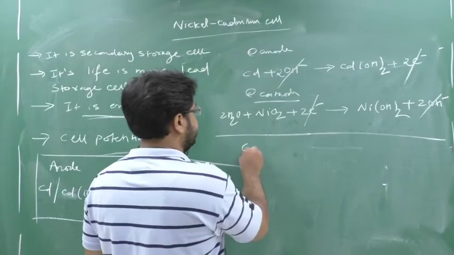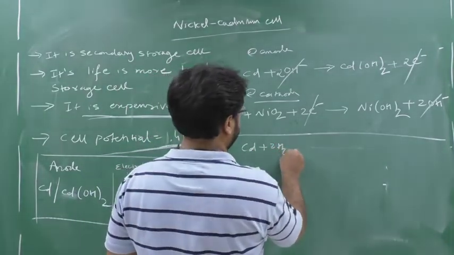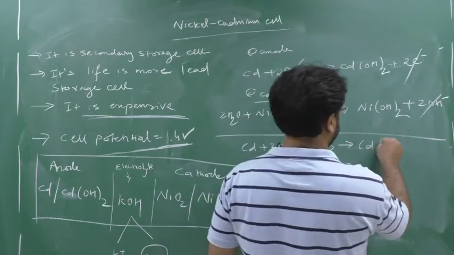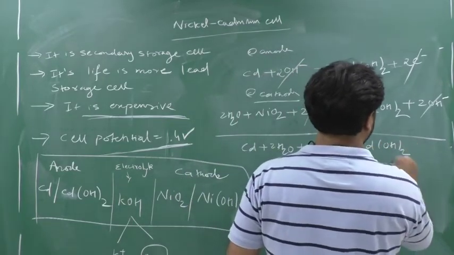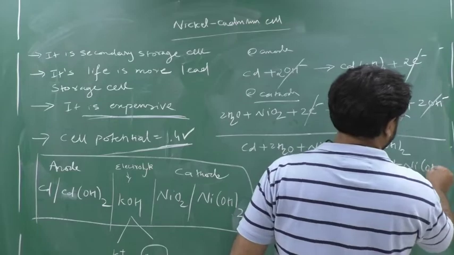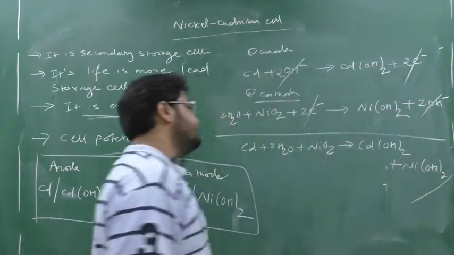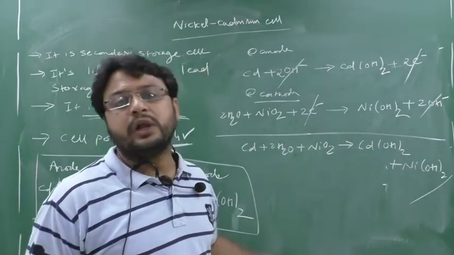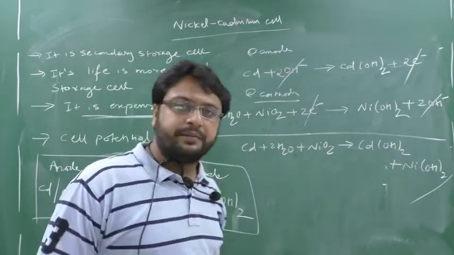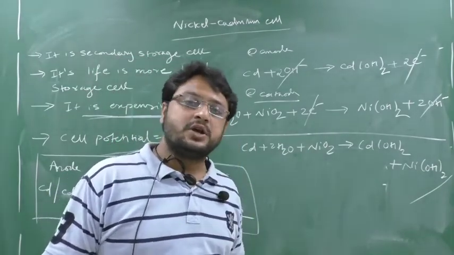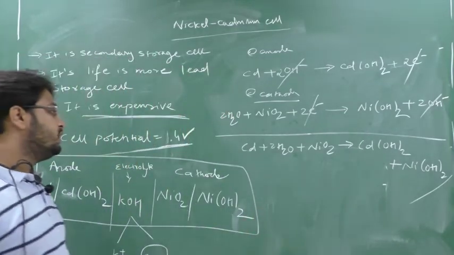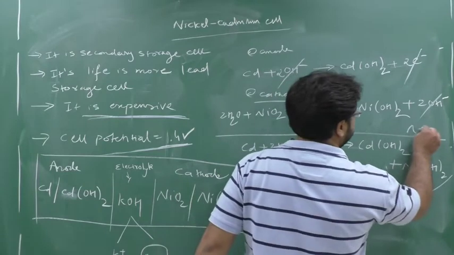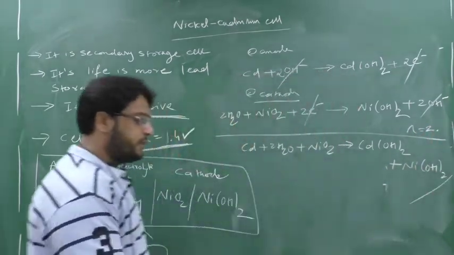Clear? So here Cd plus 2H2O plus NiO2 yields what? Cd(OH)2 plus Ni(OH)2. You can see on the product side there is no formation of ions. This indicates that till the whole life, till the cell becomes dead, the potential remains constant. Clear this part? So this is the anodic reaction and cathodic reaction, and the net transfer is how much here? 2 electrons. I hope you have understood this.